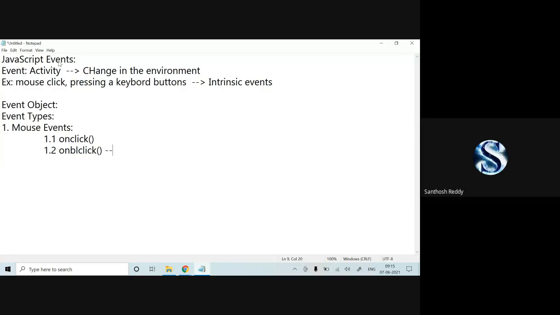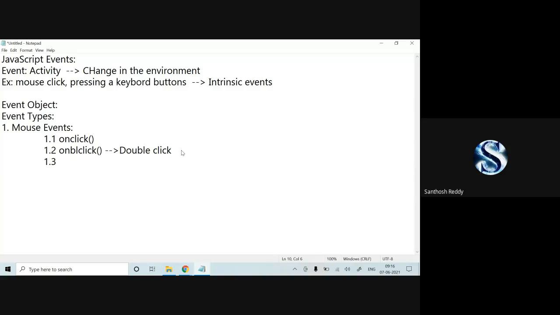Can anyone tell me what this ondblclick is? Students, onclick means just clicking one time, whereas ondblclick means we have to double click. With onclick, if you click one time, it moves to that particular action, but with ondblclick we have to click two times, and only then will it move to the next function.